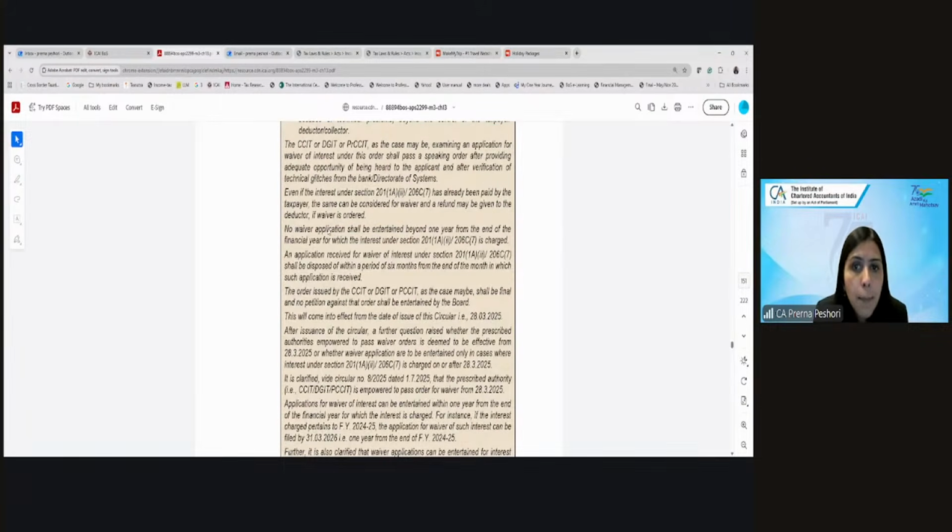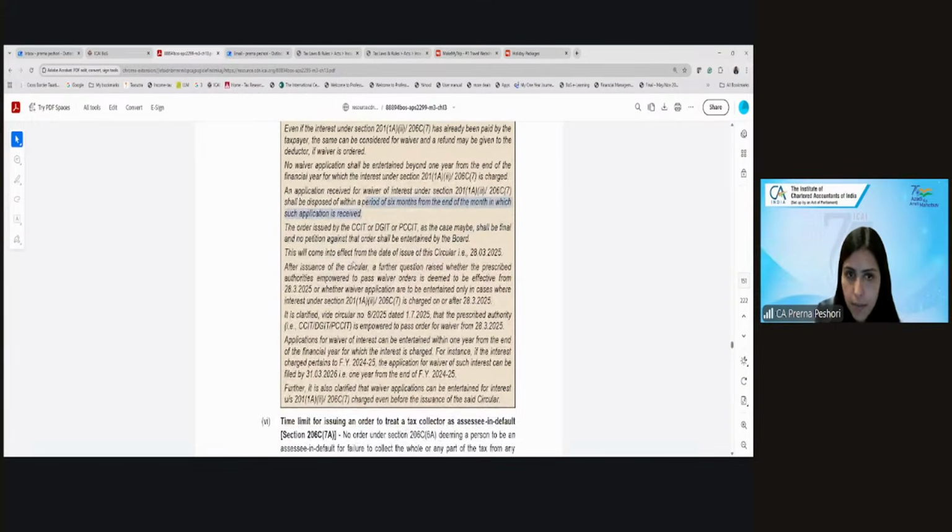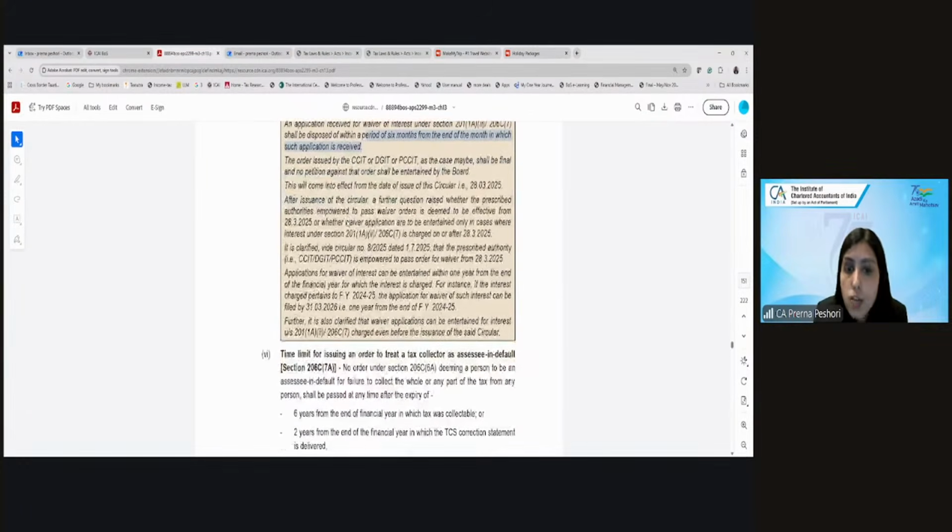However, no waiver application shall be entertained beyond 1 year from the end of the financial year in which interest is charged. And they have to dispose of the application within a period of 6 months from the end of the month in which the application is received. So this is the same for both TDS as well as TCS. Are we clear? So the maximum time limit which has been given is 1 year from the end of the financial year in which the interest has been charged.